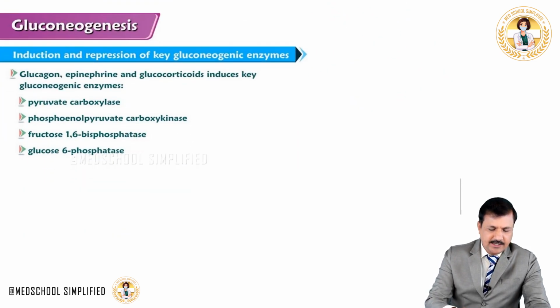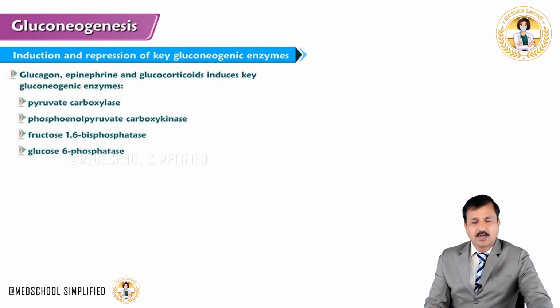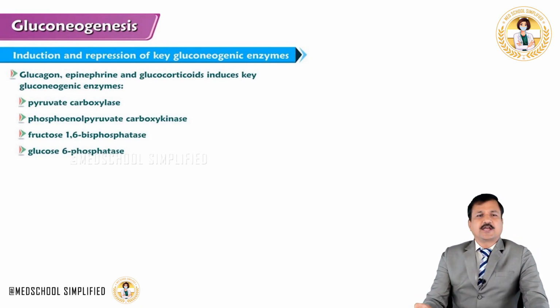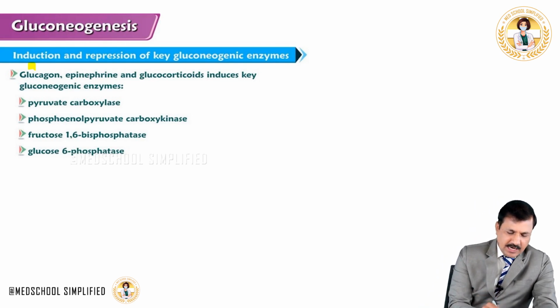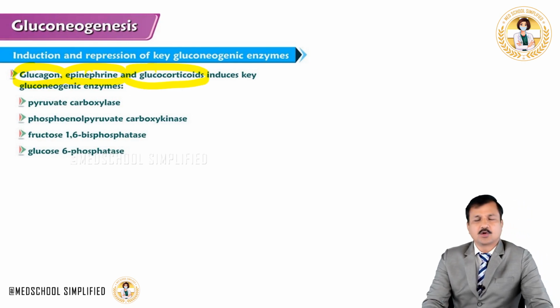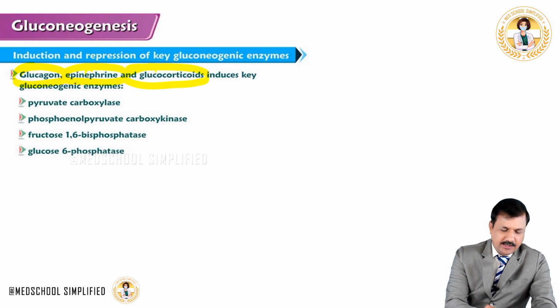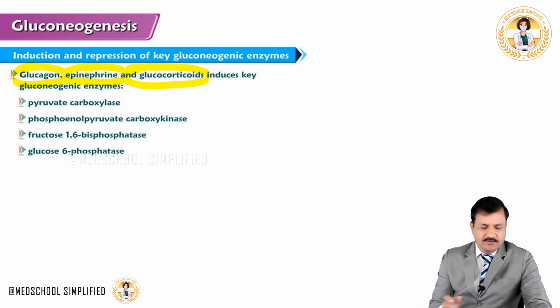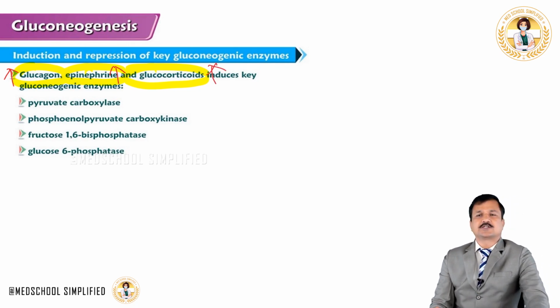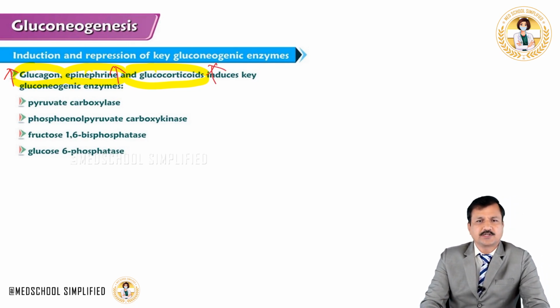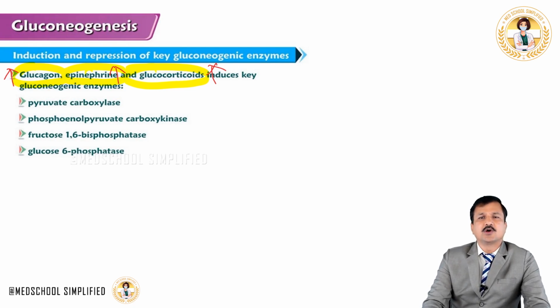Now let's look at induction and repression done on key gluconeogenic enzymes. So the hormones that will act on key gluconeogenic enzyme synthesis are glucagon, epinephrine and glucocorticoids. When the person is in fasting condition and starvation, there is an increase in glucagon. When the person is in a stressful situation, there is an increase in epinephrine. And when the person is in a stressful situation or infection, there will be an increase in glucocorticoids.